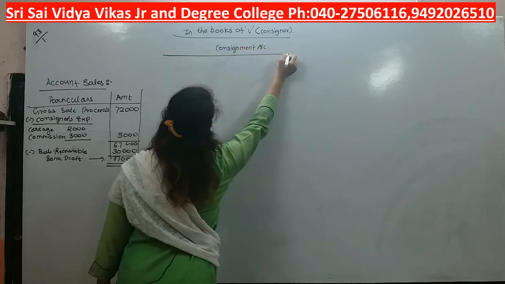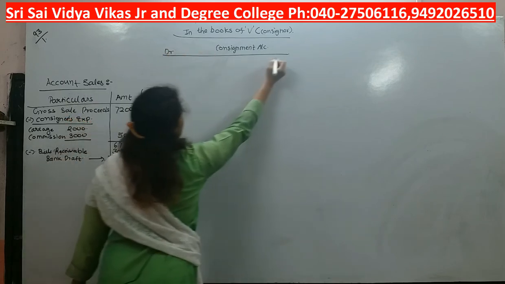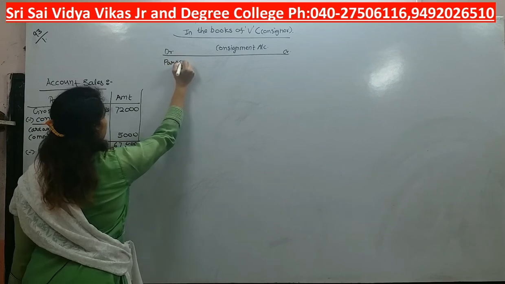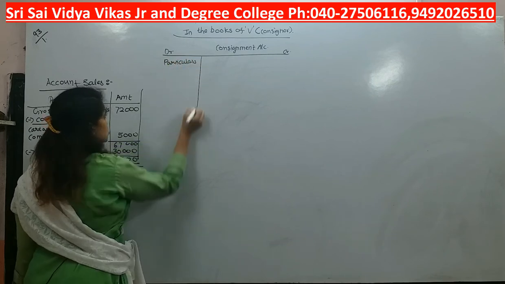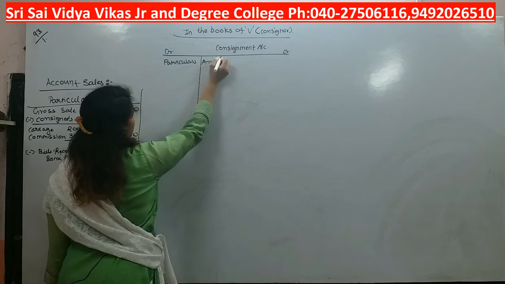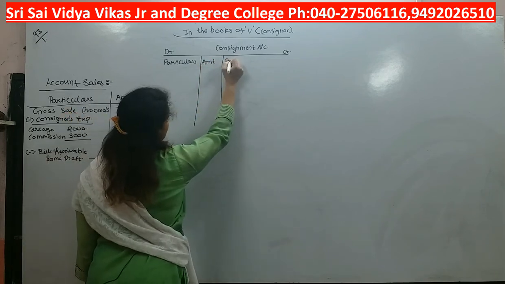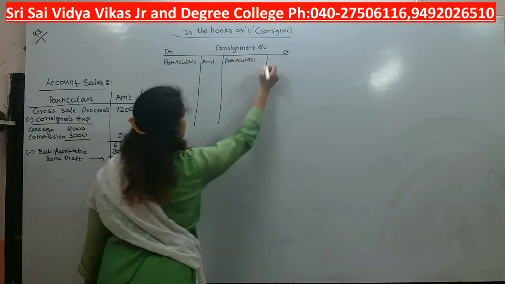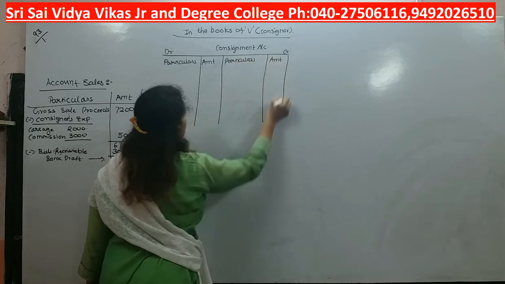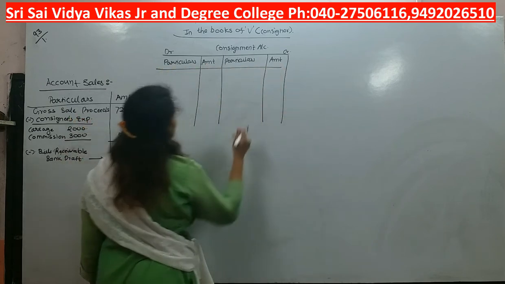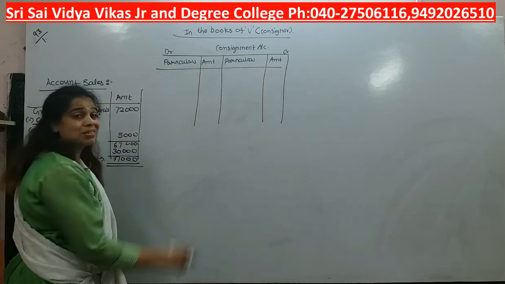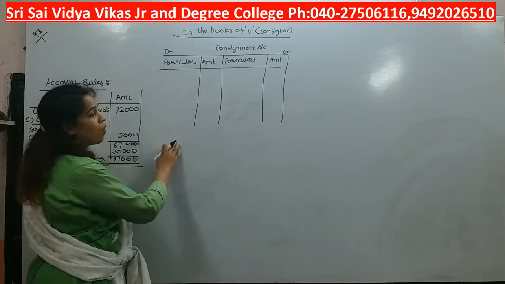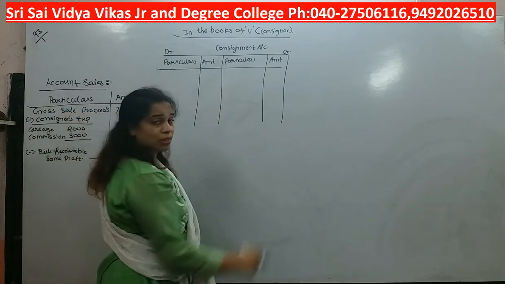It will have 2 parts, debit and credit, with particulars and amount on each side. This is a main business account, right? So which principle are we going to follow? This is a nominal account, so debit all expenses and losses, credit all incomes and gains.